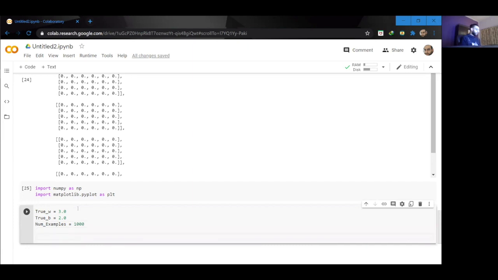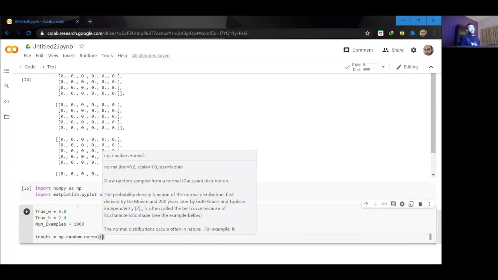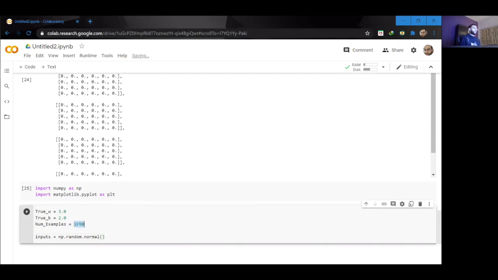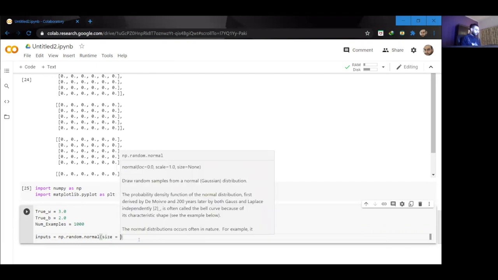And now we need to create our inputs. So I'm going to say inputs is equal to np.random.normal. And inside there, I can pass the shape of my examples. For example, if I want 1000 inputs, I can say the size is equal to number of examples.